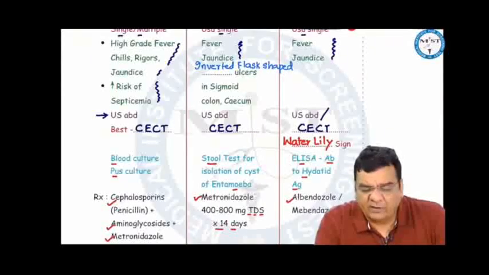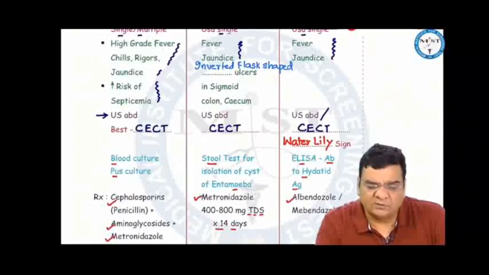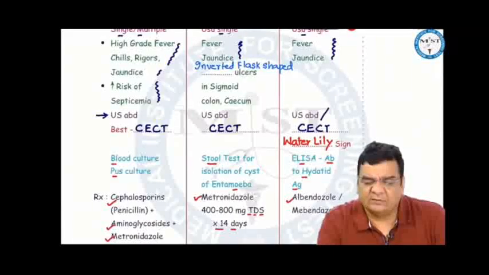In the treatment, pyogenic is bacterial, so we target gram-positive, gram-negative and anaerobes: third generation cephalosporins, aminoglycosides, and metronidazole. For amoebic liver abscesses, we give metronidazole, double dose, 400 to 800 mg thrice a day for 14 days, and for hydatid cyst, antihelminthics, mebendazole, albendazole.